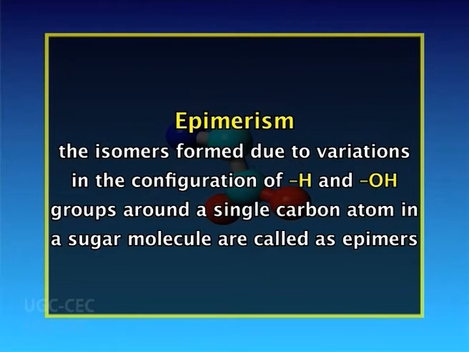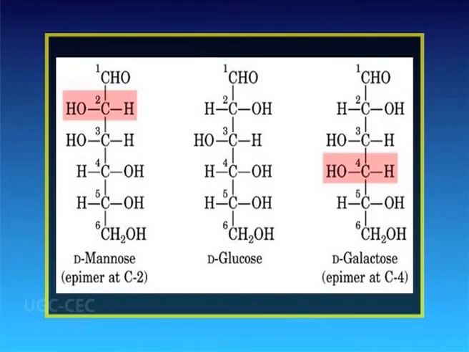We will now study epimerism. The isomers formed due to variations in the configuration of hydrogen and hydroxyl groups around a single carbon atom in a sugar molecule are called epimers. Mannose is a 2-epimer of glucose because these two have different configuration only around carbon 2, and galactose is a 4-epimer of glucose.